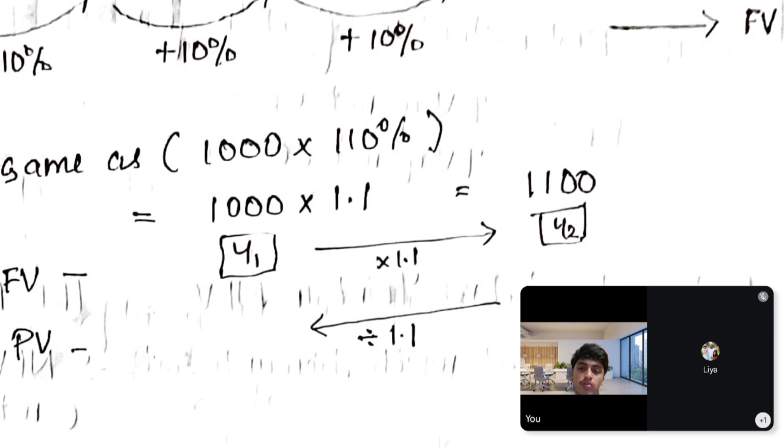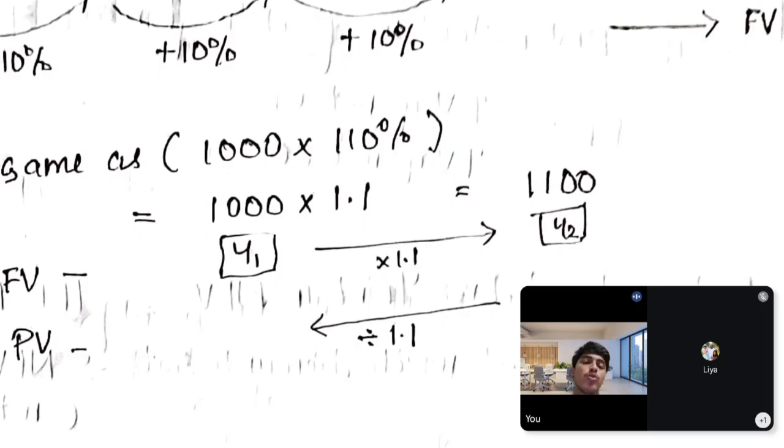If you have 1,000 rupees in the current year, year 0, next year you have a 10% increase, that's the discounting factor, into 1.1. In the next year you get 1,100.